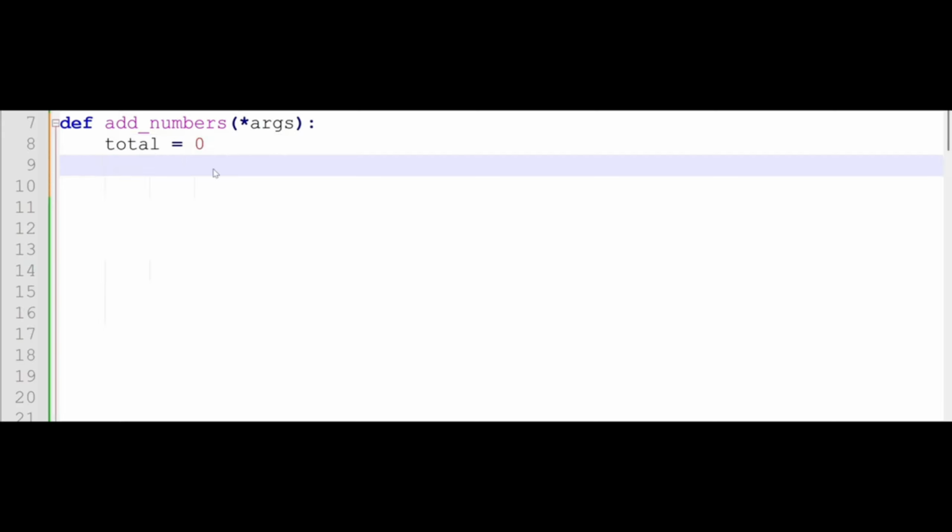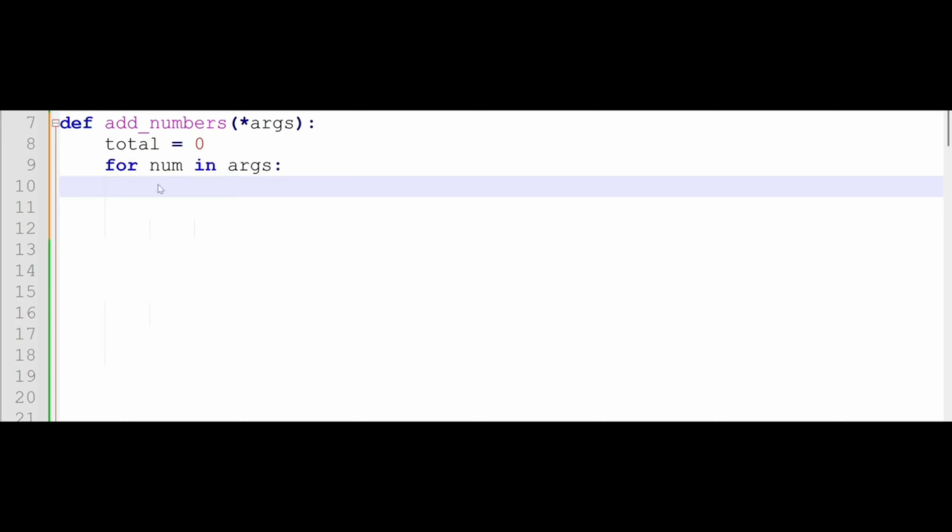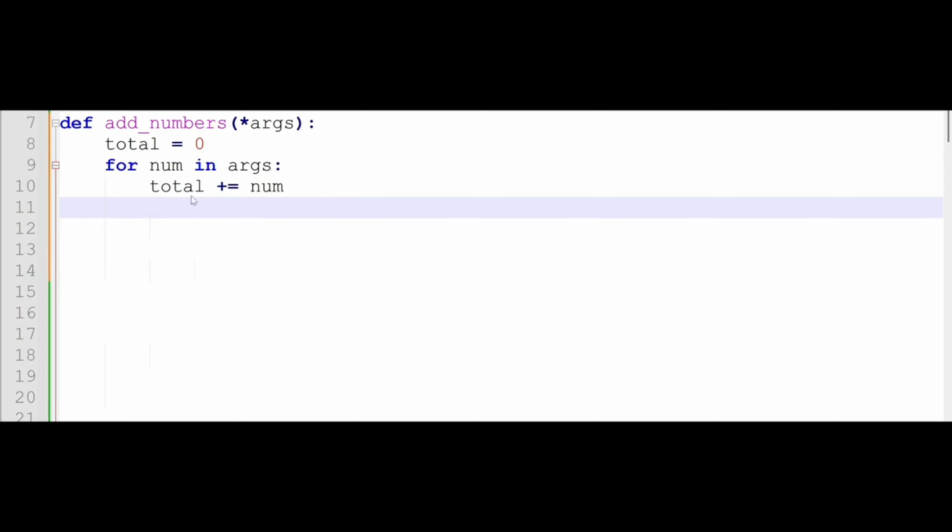We initialize the total to 0, because we want to add all the numbers of our positional arguments. I introduced a for loop here because I want to loop through tuples. You see the tuples down there. So for num in arguments, we want to loop through each item within the tuple and add it to our total, which was initially 0. So as we loop, we grab an item and add it, then the next item we add.